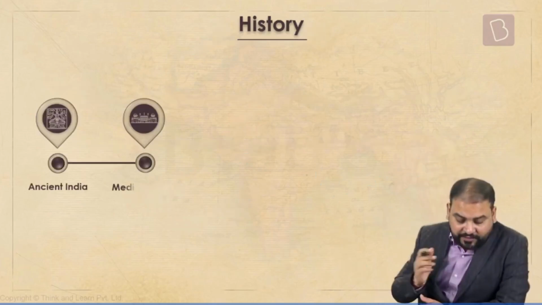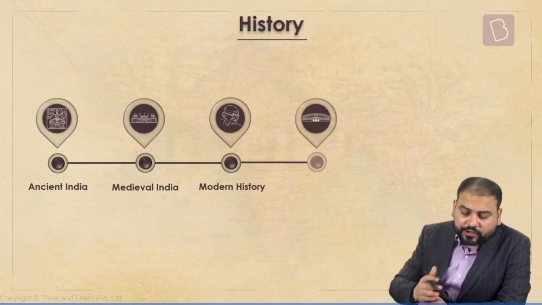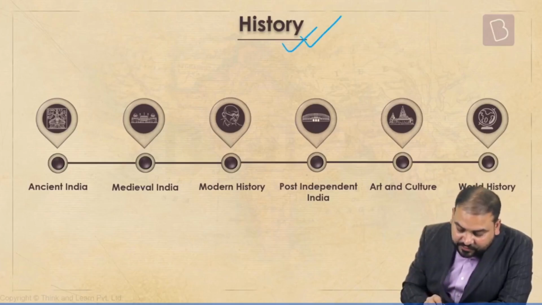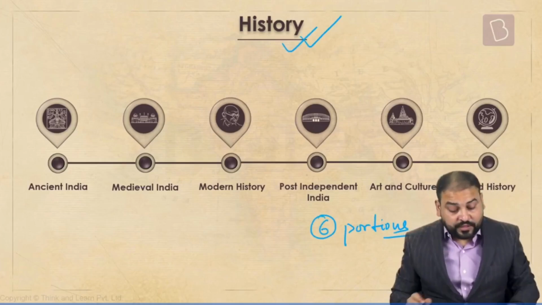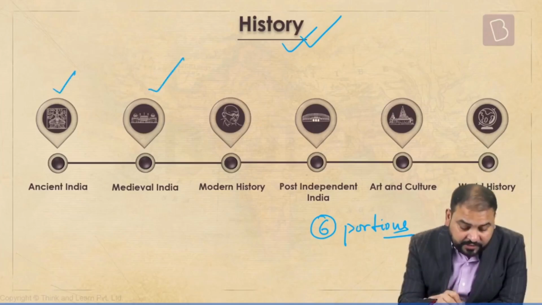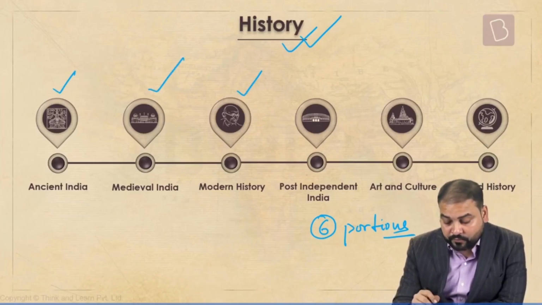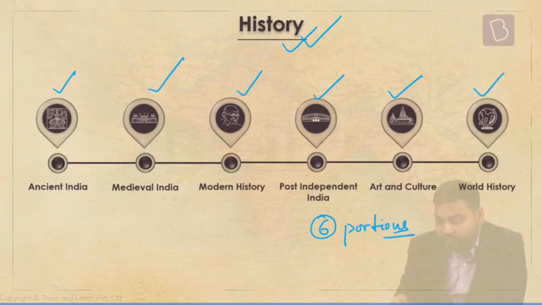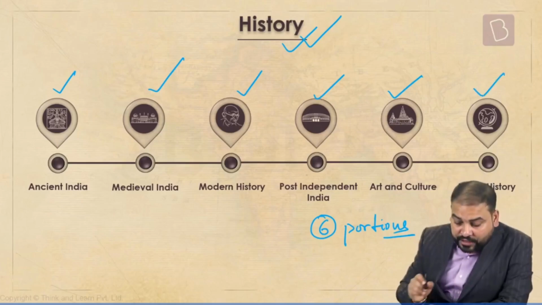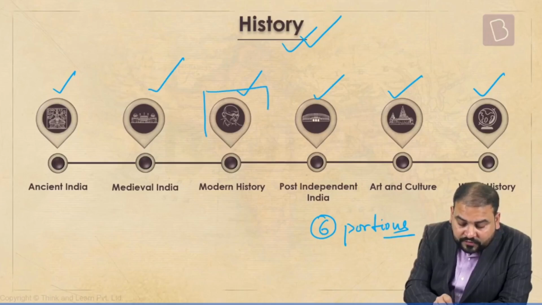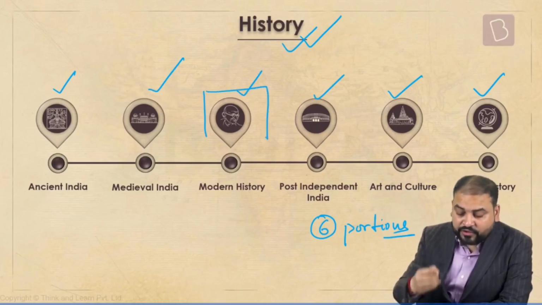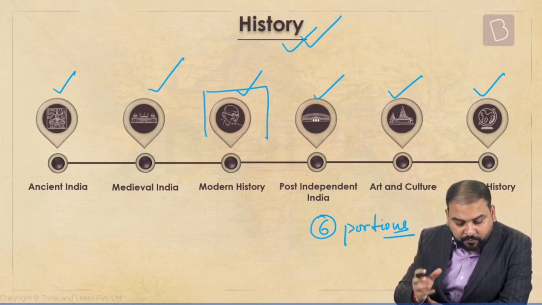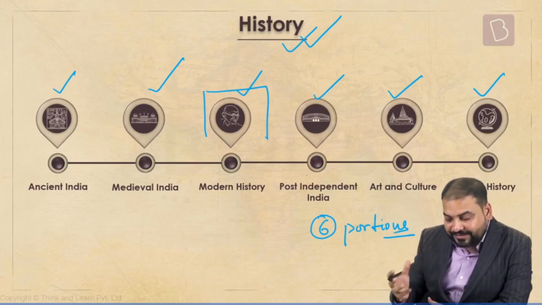Moving ahead. Now, at the very beginning, from the viewpoint of UPSC, if we look at the entire history, it is divided into these six portions. As you can see, ancient India, medieval India, modern history, that is the modern portion of our country, post-independent India, art and culture, and world history. Now, here we are going to focus on this specifically, but I'll be showing you all these, and I'll show you the relative importance of all of these in some time.